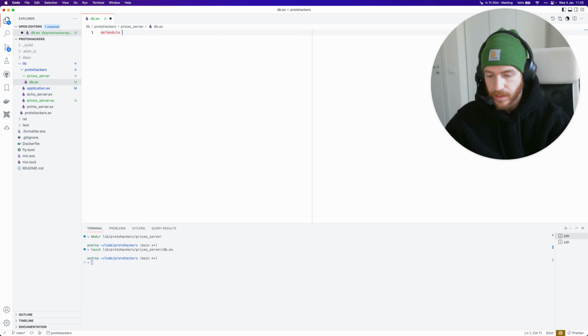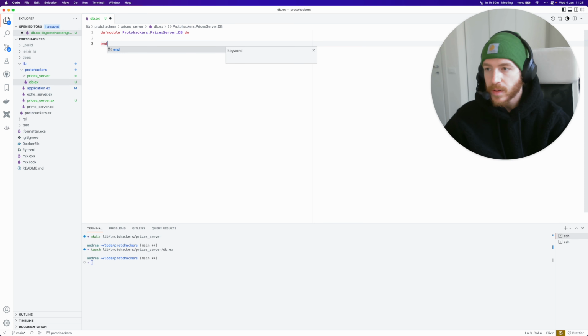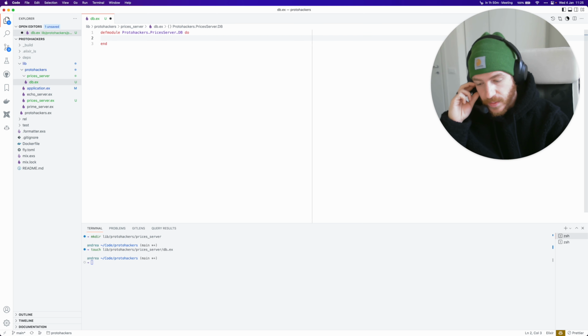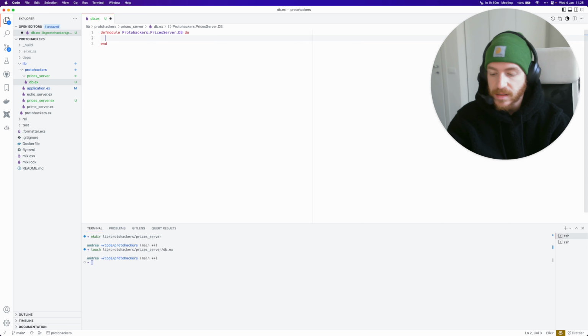Let's start with Protohackers.PricesServer.DB. Most often, I'll actually reach for a struct here, which gives me some lightweight typing where I can check if this is a DB by checking if it's a struct. That's a DB struct, and it gives me some fields that I can check.